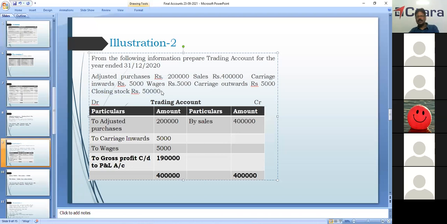This will be shown only once. It will be shown in the balance sheet. When we come to the balance sheet, I'll explain to you. So with adjusted purchases, there will not be opening stock and closing stock in the trading account. Okay.